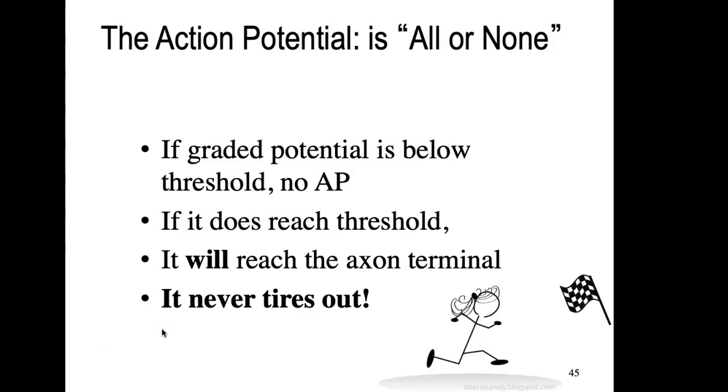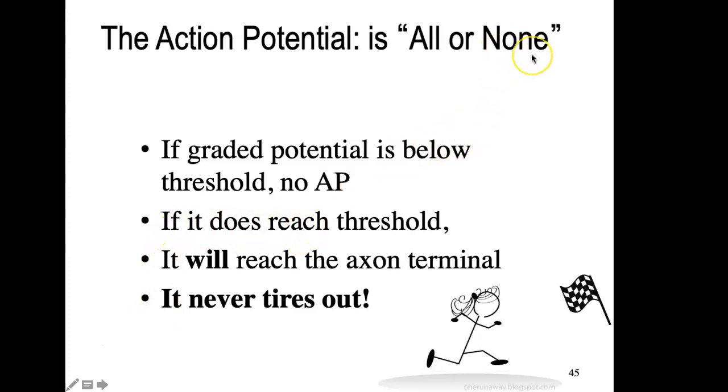The action potential is all or none. And what does that mean? Well, if you have a graded potential that's below threshold, no action potential is going to happen. Correct? We talked about that. But if it does reach threshold within that cell body, reaches the axon hillock or the trigger zone, it will reach the axon terminal. It'll arrive at the axon and go all the way to the very end of the axon terminal. It will not peter out halfway and not reach its target. Okay, so that's what we mean by all or none.